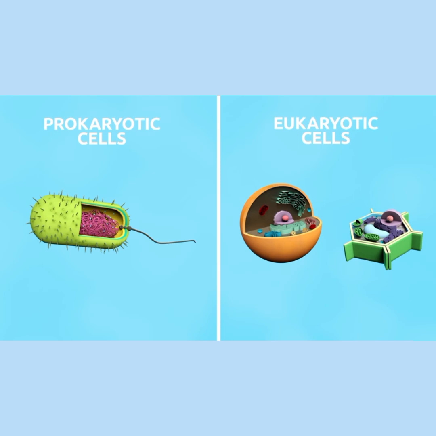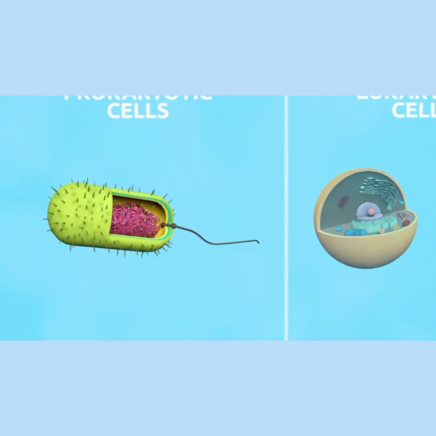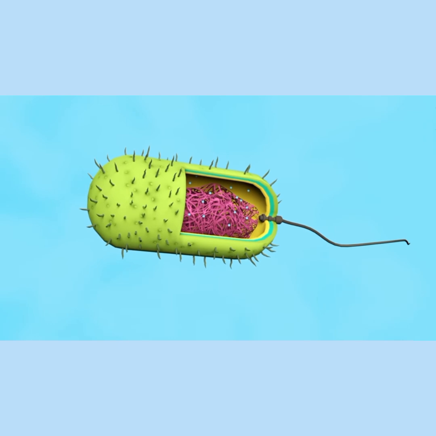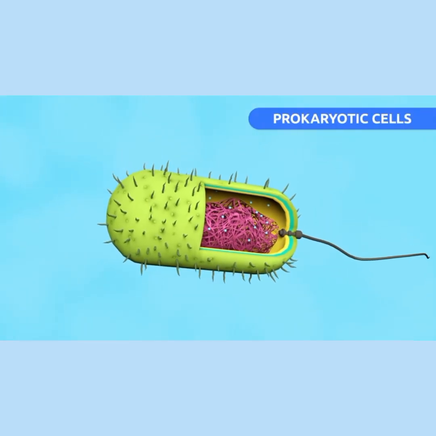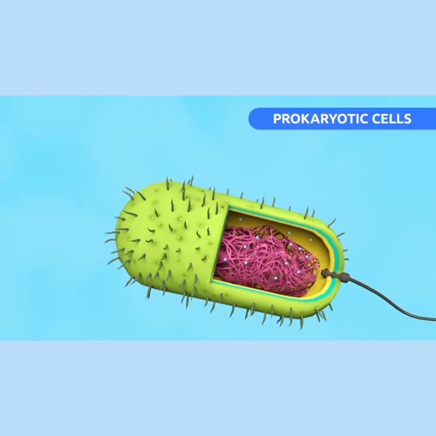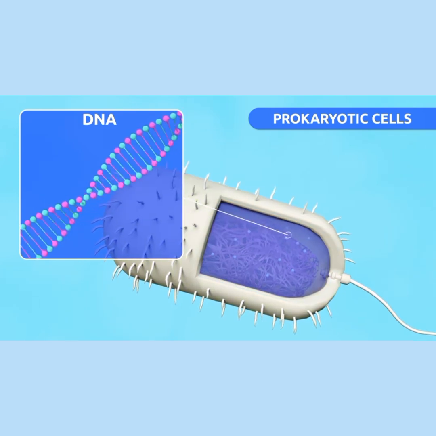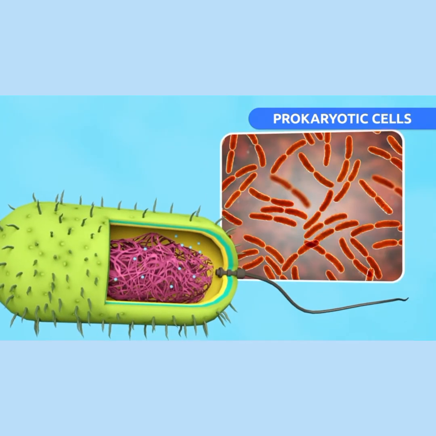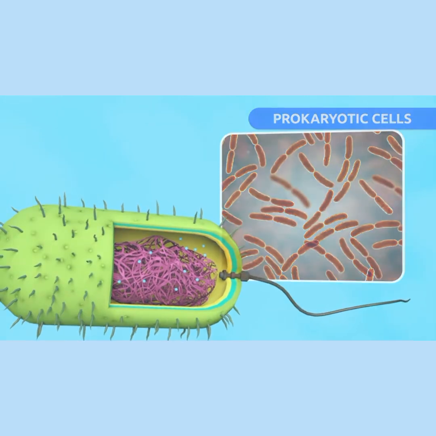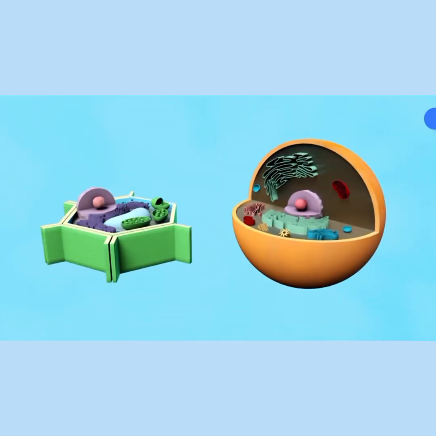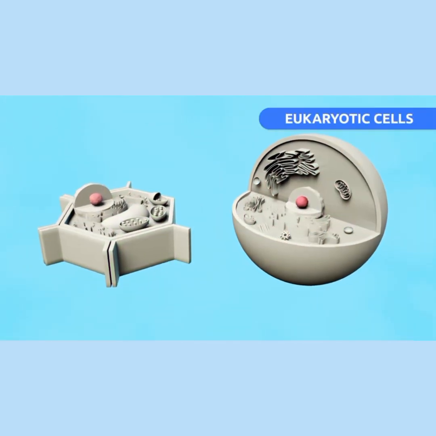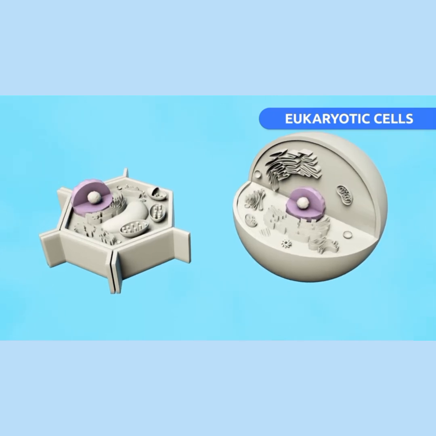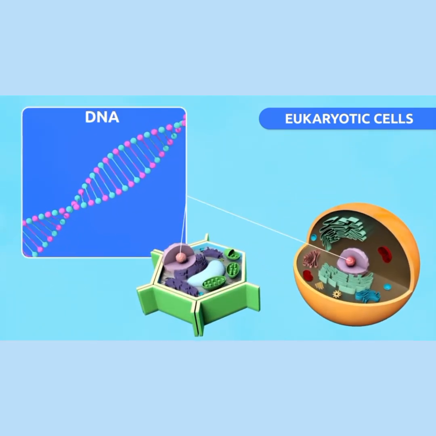Based on the structure, cells are grouped into prokaryotic and eukaryotic cells. In prokaryotic cells, DNA, the genetic material, is floating in the cytoplasm instead of being stored in a nucleus, for example in bacteria. In eukaryotic cells, the nucleus is protected by a membrane.